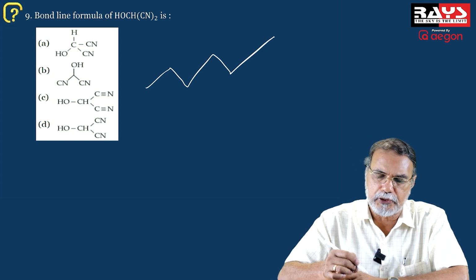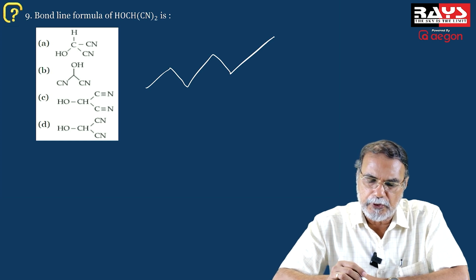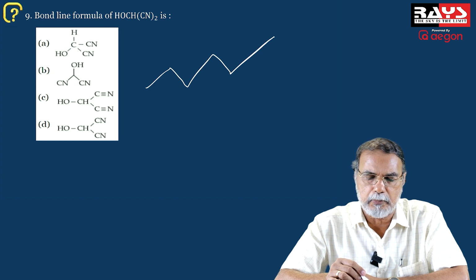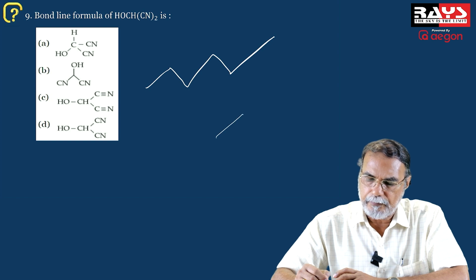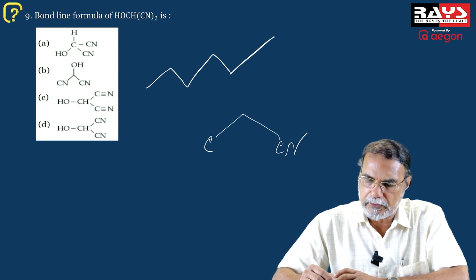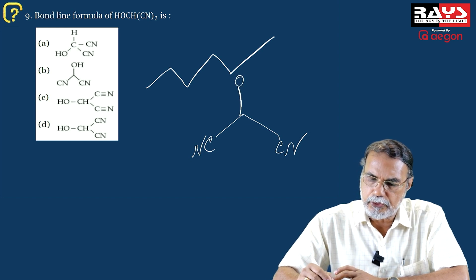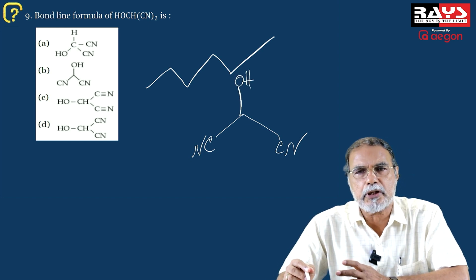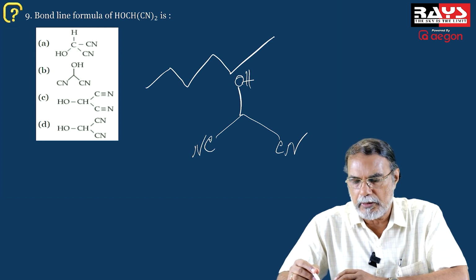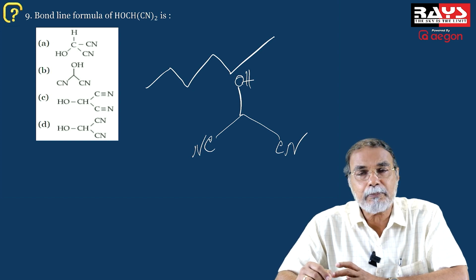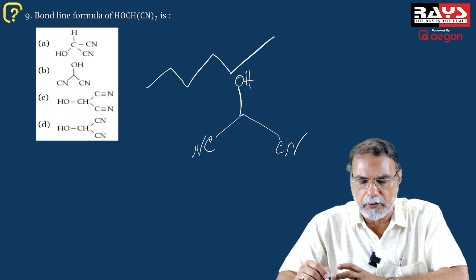So looking at the four structures, you will see that in the first structure, there is a hydrogen written on carbon. So it is not a bond line structure. In structure 2, of course, the other substituents are shown, the carbon and nitrogen, that is, the cyanide group, and the OH group is also shown. The functional groups or the substituents are shown, but at this point, you don't show carbon and hydrogen. That means it is the apt bond line structure of the compound.